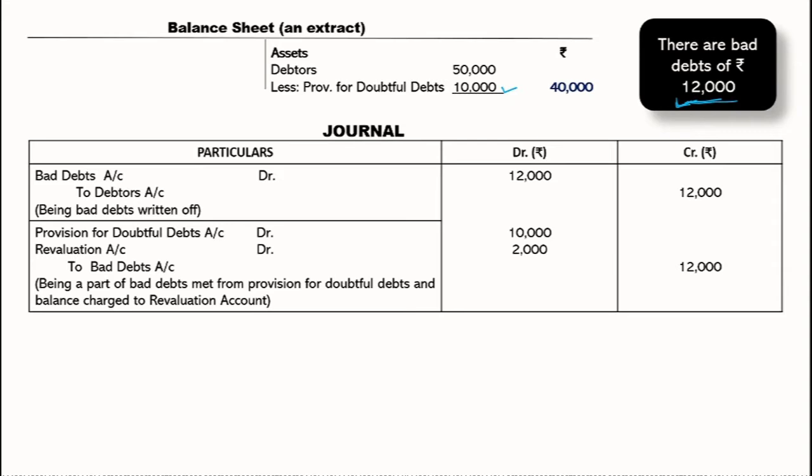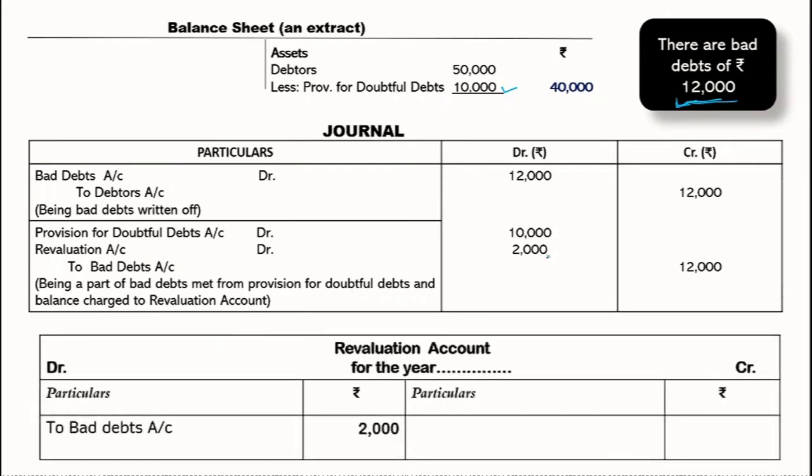So just have a look at the journal entries. Bad debt of course reduces the debtors, so bad debt account debit to debtors account. Second step, this bad debt will be recovered from the provision, but here the provision is only 10,000. So the remaining loss is to be transferred to the revaluation account. And in the revaluation account, there is only one thing: on the debit side, we'll record it as to bad debt account. These are a few important things you should remember.